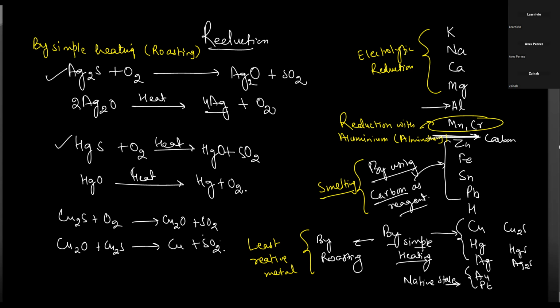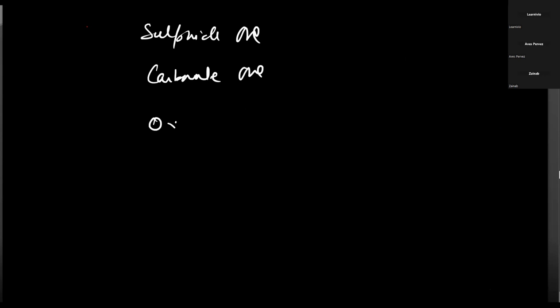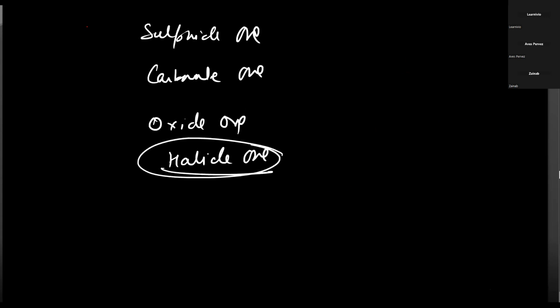First of all, let me explain again that we have four types of ores: sulfide ore, carbonate ore, then oxide ore, and then halide ore. Halide ore is very reactive, so we are not going to touch this one.